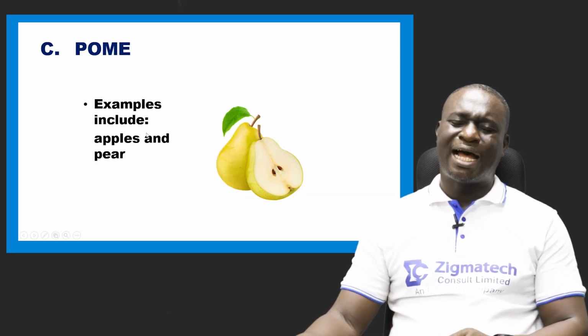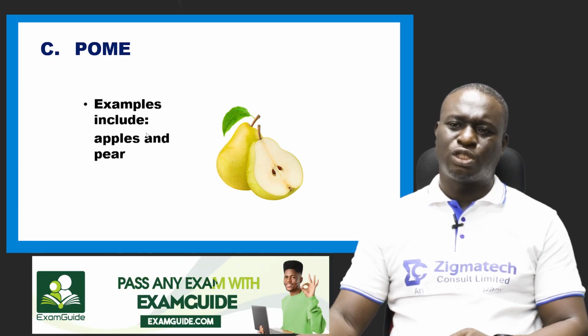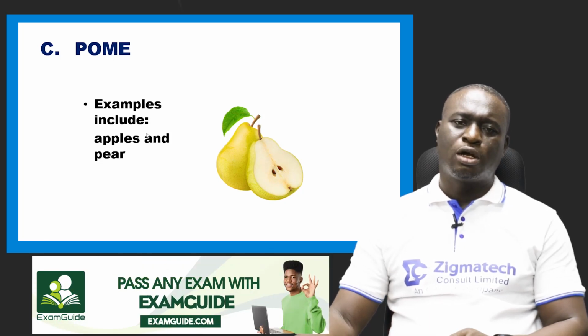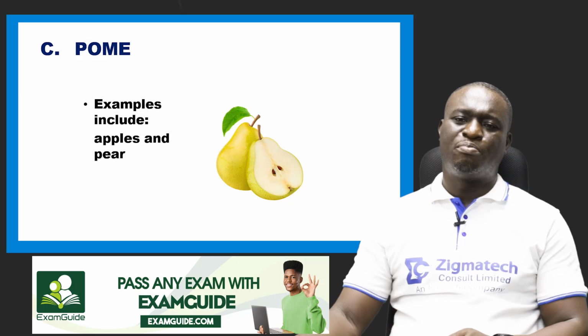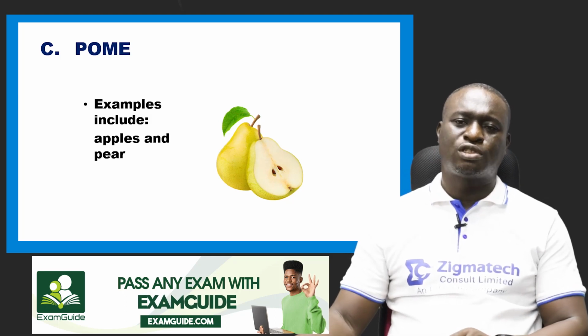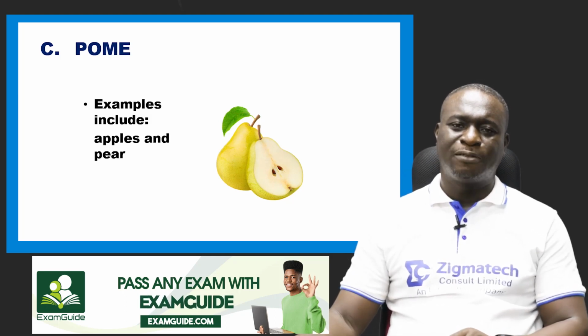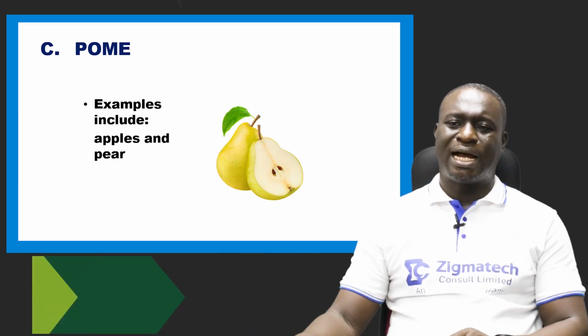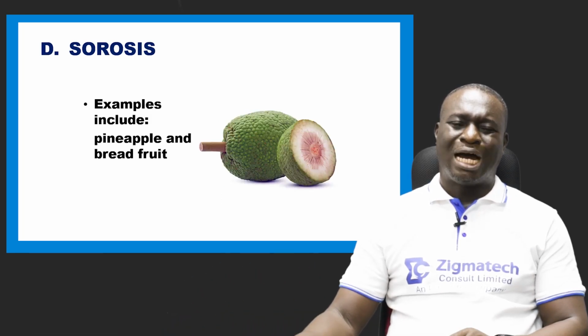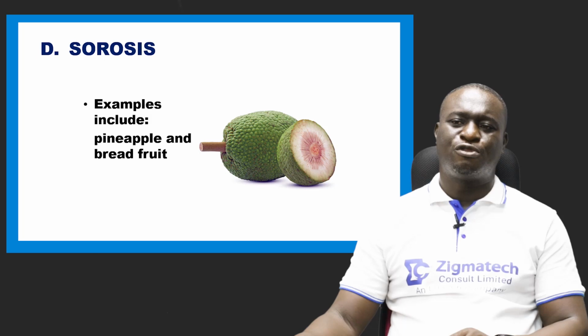Now, another type of fleshy fruit is called a pome. Examples of a pome are apples and pear. Pear and apples are examples of pome. Another example of a fleshy fruit is the sorosis. Sorosis includes the breadfruit.